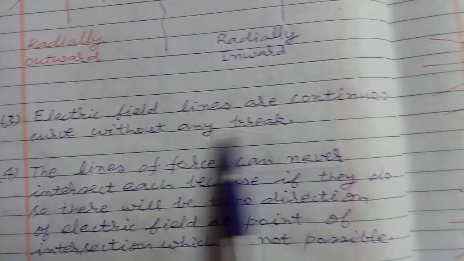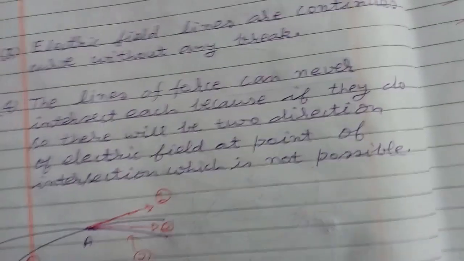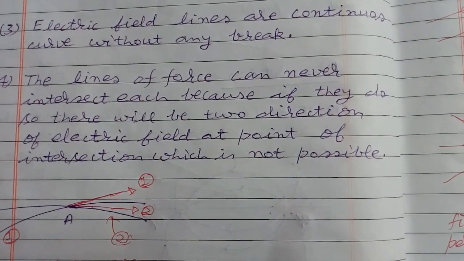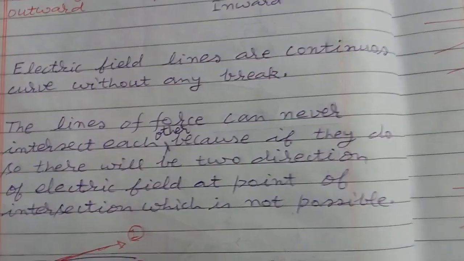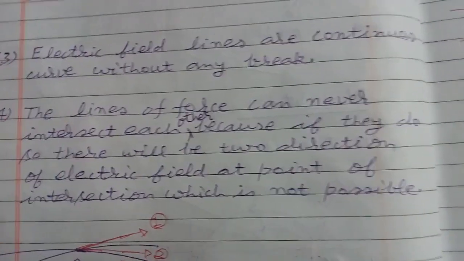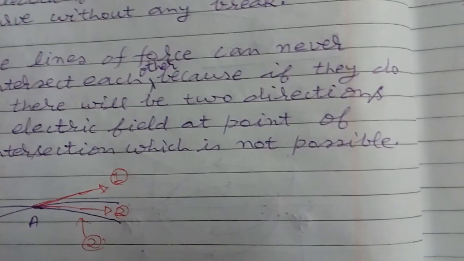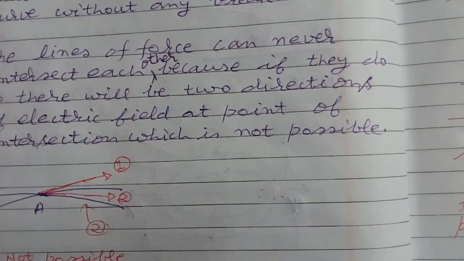Electric field lines are continuous curves without any break. The lines of force can never intersect each other, because if they do so, there will be two directions of electric field at the point of intersection, which is not possible.